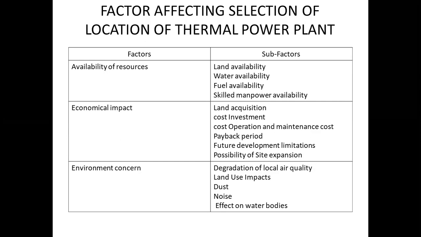Land requirement for a thermal power project depends on many factors like unit size, number of units, type of coal. Type of coal means whether we are using indigenous coal or local coal, or we are using imported coal. Location, right? So we have to decide the land availability. Next one is the water availability.